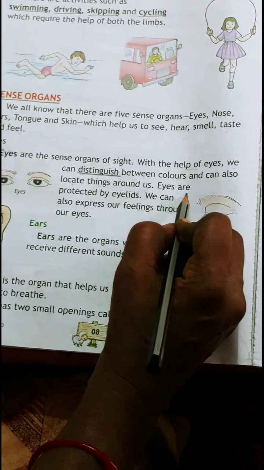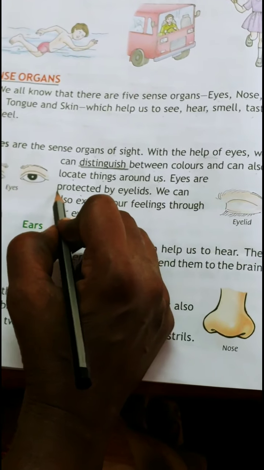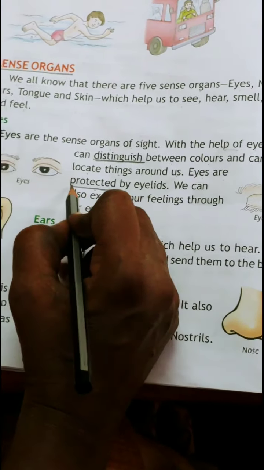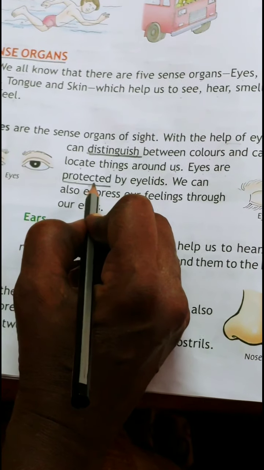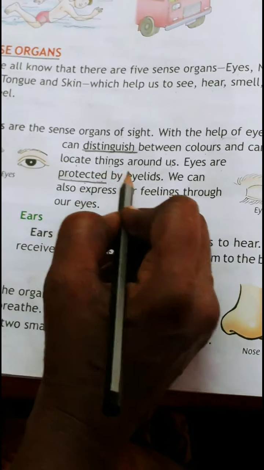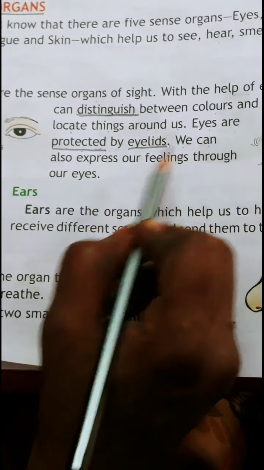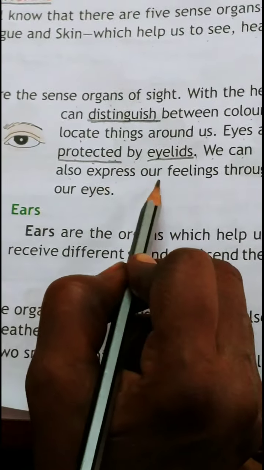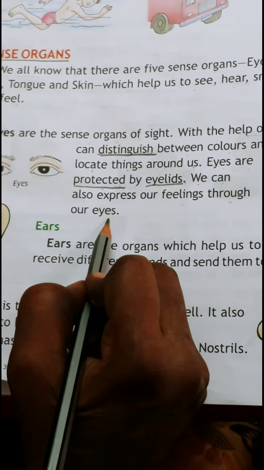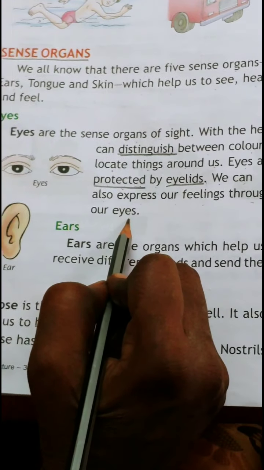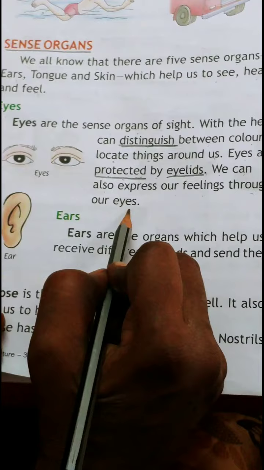So eyes are protected. Underline the word protected. PROTECTED, protected by eyelids. We can also express our feelings through our eyes. So you can express your feelings with your eyes. There are eye feelings also.